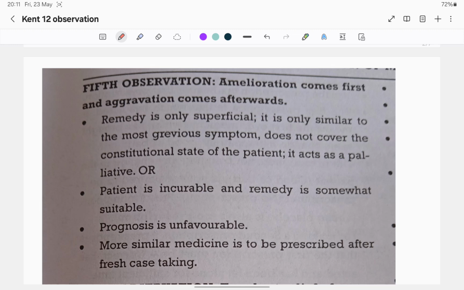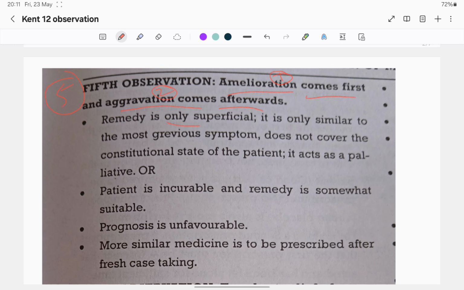About the fifth observation: all the four observations 1, 2, 3, 4 are about aggravation. From the fifth onwards, amelioration comes first and aggravation comes afterwards. So first is amelioration, next aggravation comes.